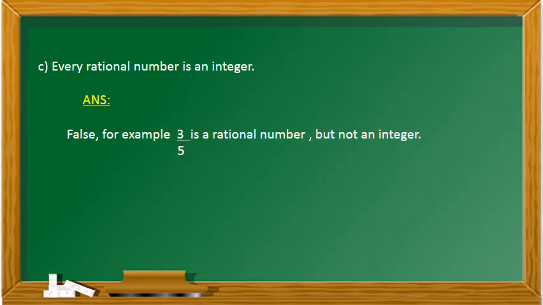C subdivision: Every rational number is an integer. False. For example, 3 by 5 is a rational number but not an integer.